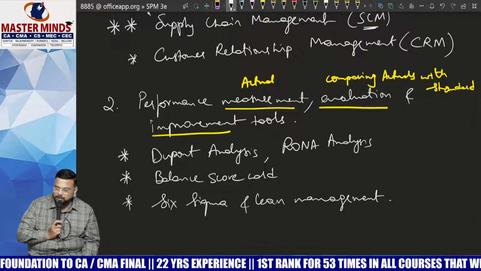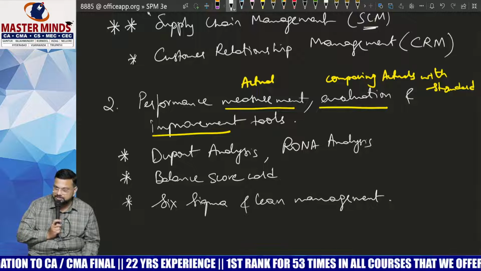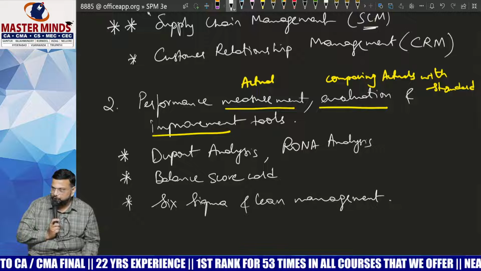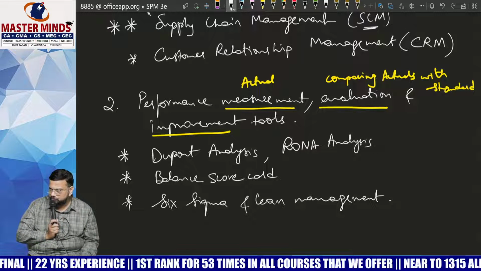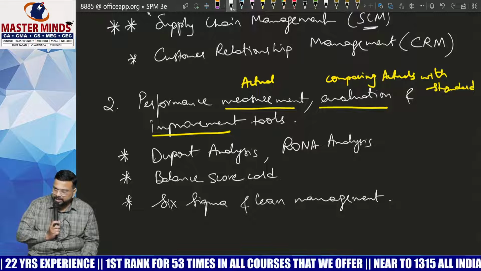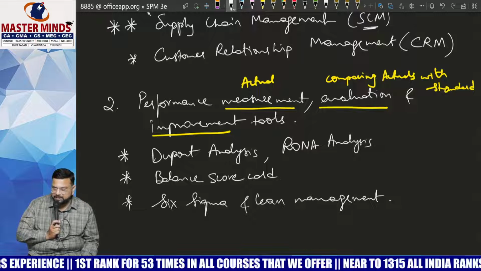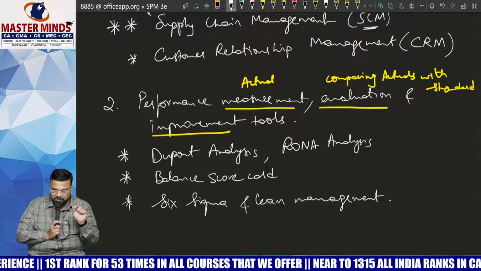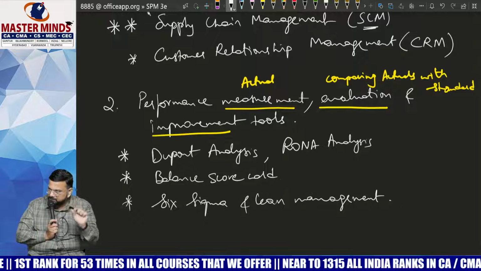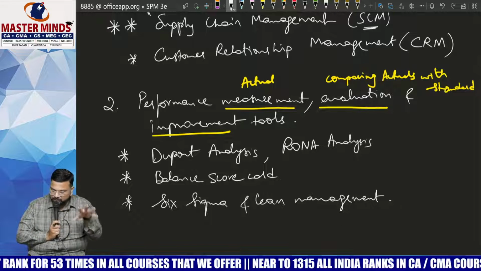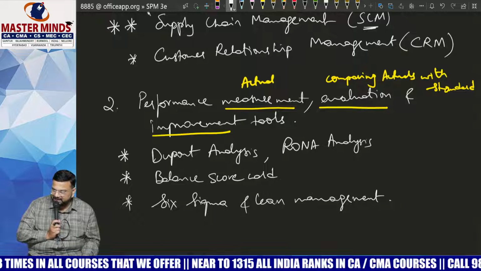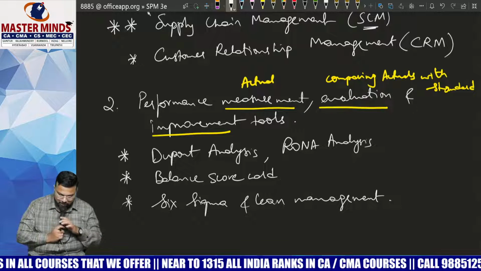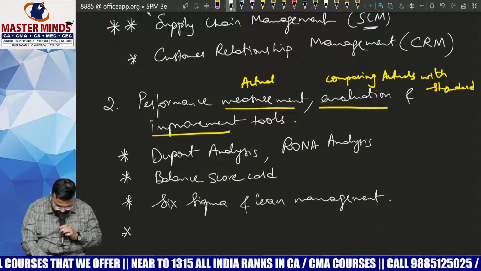Now, when we talk about management, we don't need all the hierarchies. We don't need all sorts of professionals. We should be able to identify which person can do this kind of work, and we'll employ only that particular person. That means getting things done by using as few resources as possible. That is called lean management. Okay, Six Sigma and lean management.